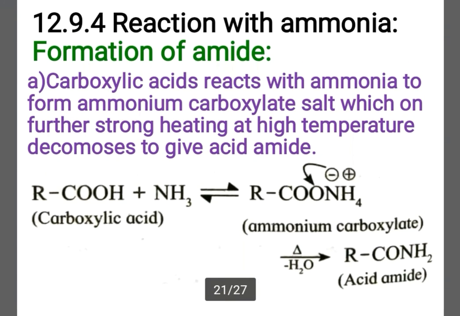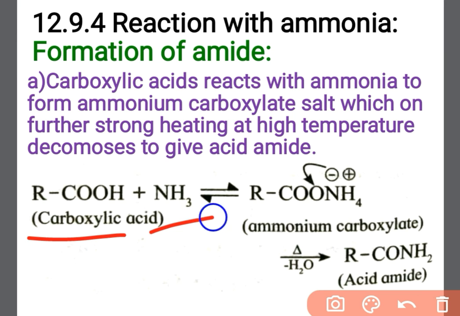Next is reaction with ammonia. Formation of amide. Carboxylic acids react with ammonia to form ammonium carboxylate salt, which on further strong heating at high temperature decomposes to give acid amide. See the reaction: carboxylic acid in the presence of ammonia, what does it form?